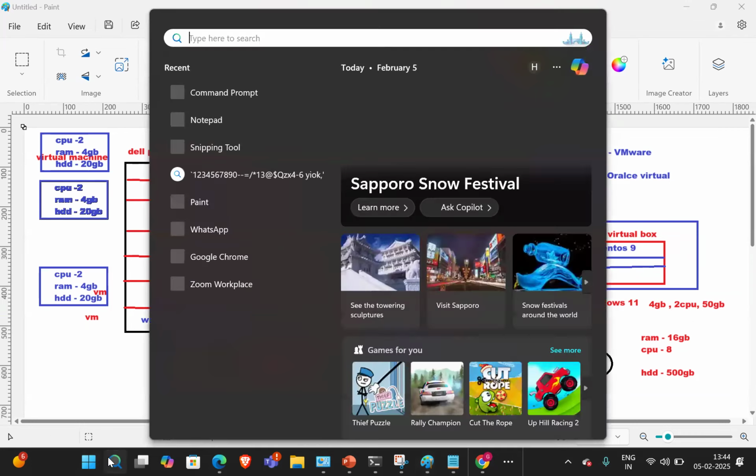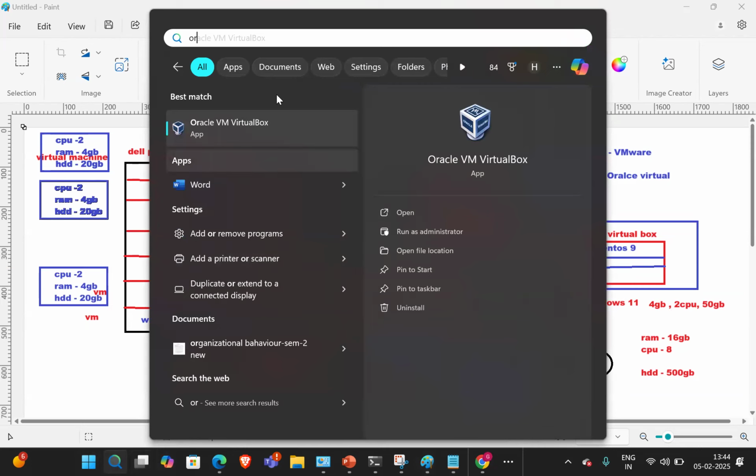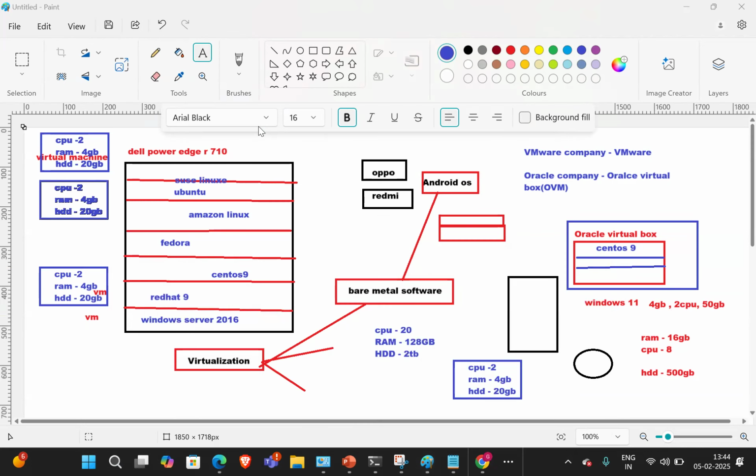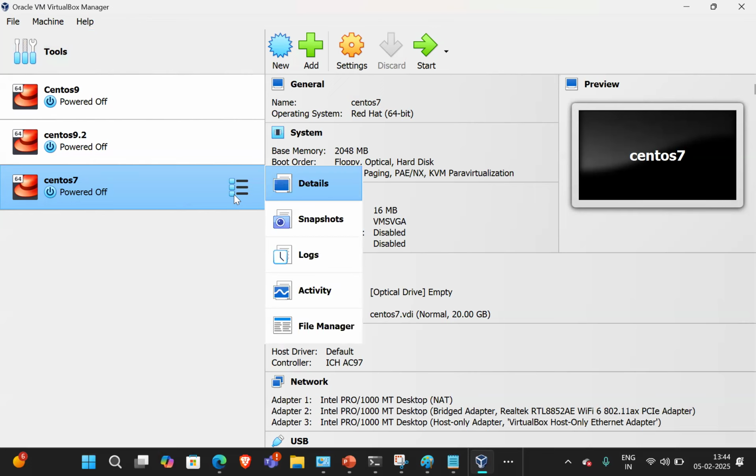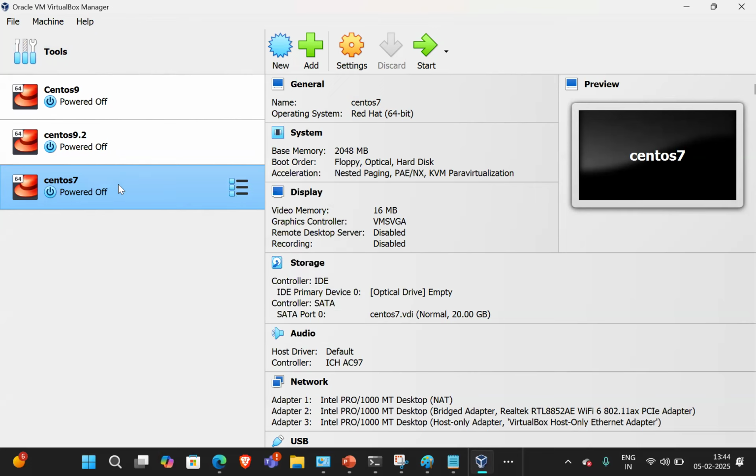I will show you, guys. This is my Oracle VirtualBox. I installed three OSs on it: CentOS 9, CentOS 9.2, and CentOS 7. I will show you how to install Oracle VirtualBox. So as of now, I'm doing what I can do.